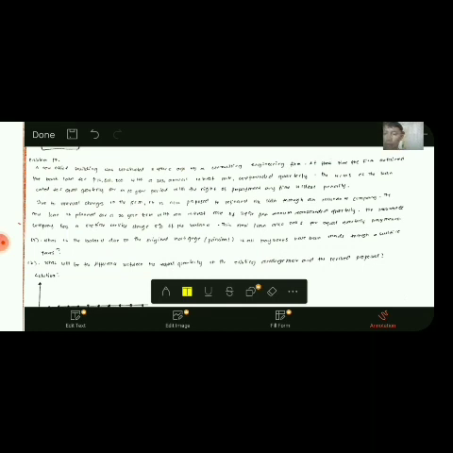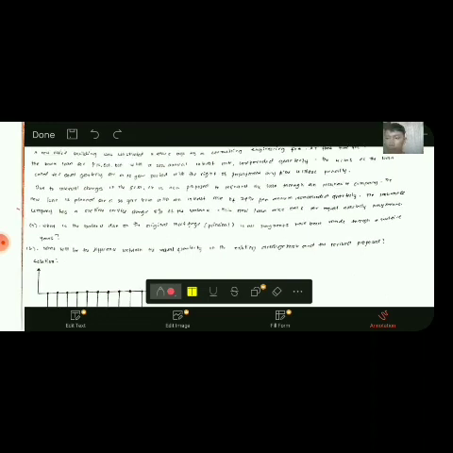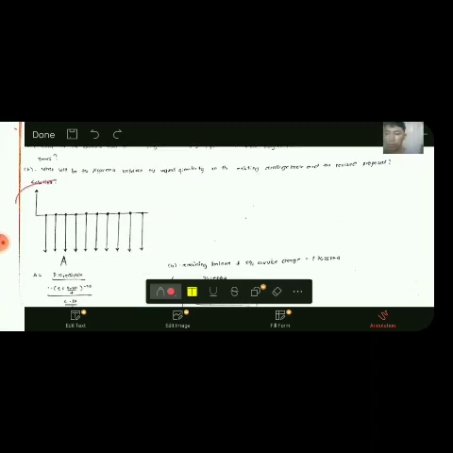So naay gipangita diri. A is, what is the balance due on the original investment principal if all payments have been made through a whole 5 years. B is, what will be the difference between the equal quarterly payments in the existing arrangement and the revised proposal. So solution, mao ni siya ang atong cash flow diagram.